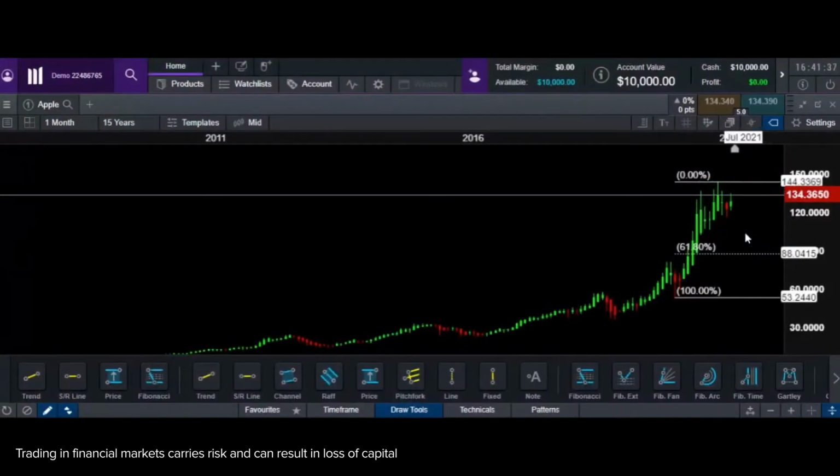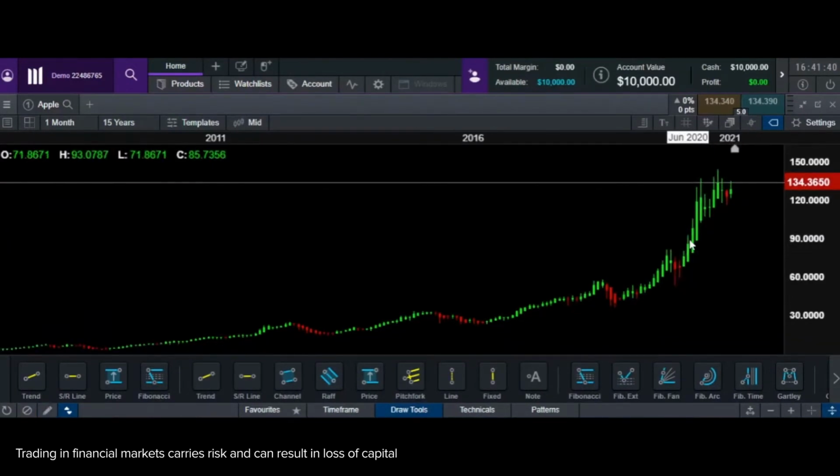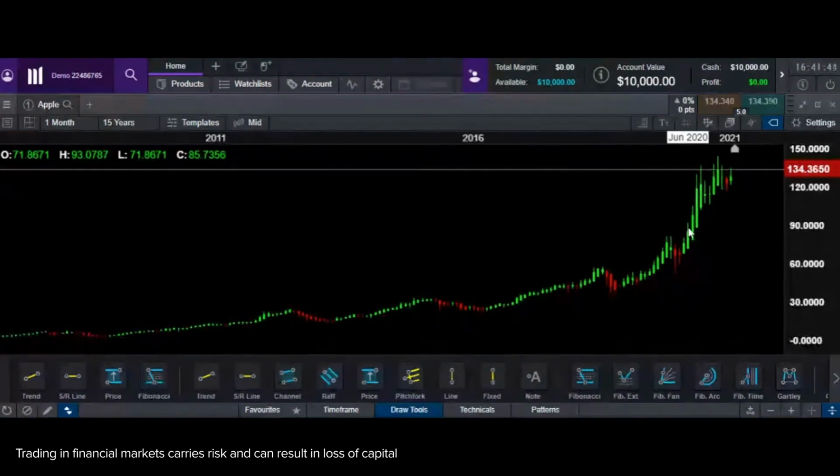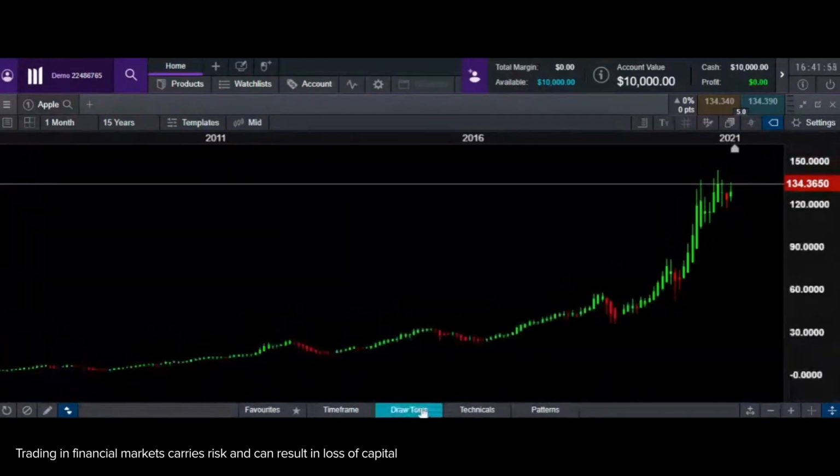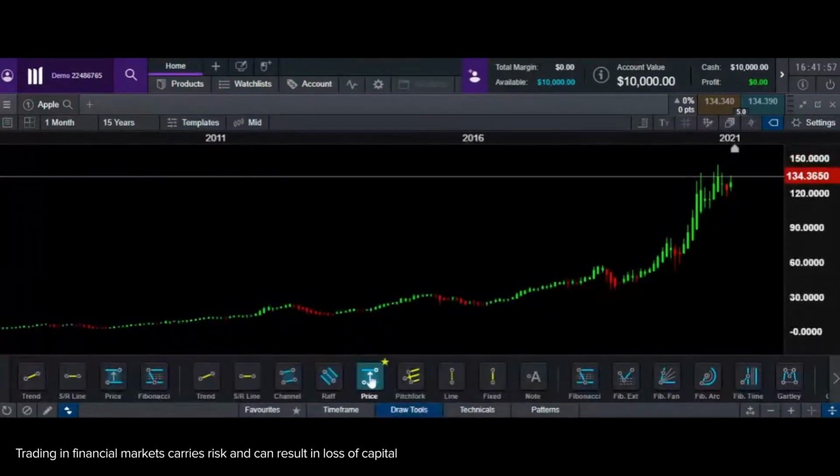I'll just give you a simple trick that I've used apart from Fibonacci. Okay, now I'm not going to be using any Fibonacci at all. What I'm going to be doing is I look at all my red candlesticks and I look at all my green candlesticks. Let's look at the red ones first. In your draw tools, there's something known as price range. This price measurement range helps you measure the range. So let's say the price of Apple started dropping from this peak to this bottom. So I'm going to measure from this peak